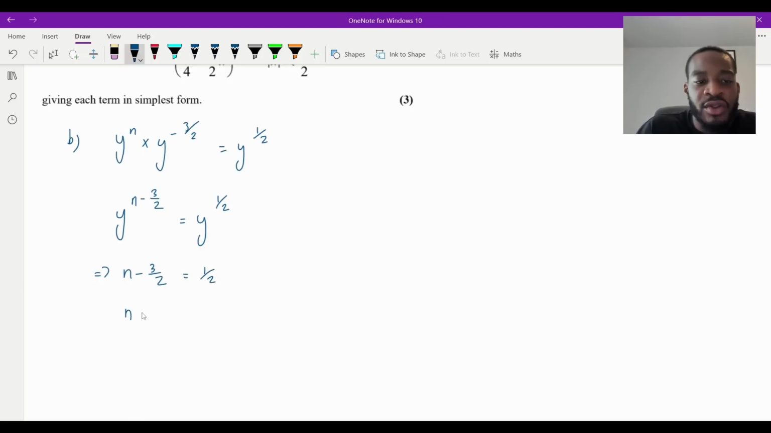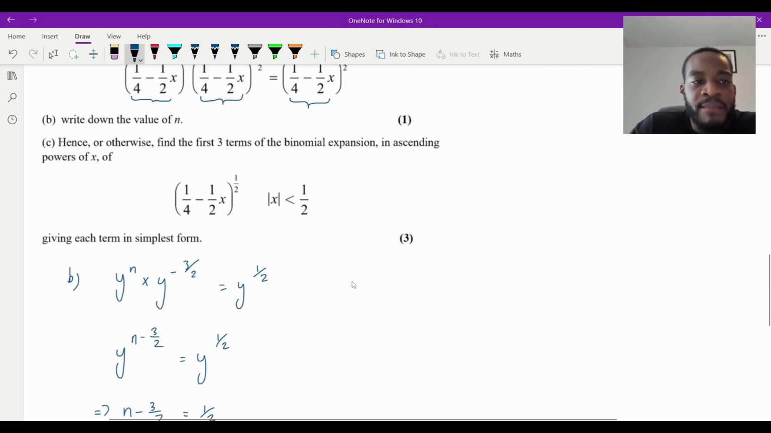And so if I add on the three halves now, it'll be a half plus 3 over 2, which is equal to 4 over 2. So therefore, n is just equal to 2. And that is it. And that's why it's only one mark. So that's part B done.